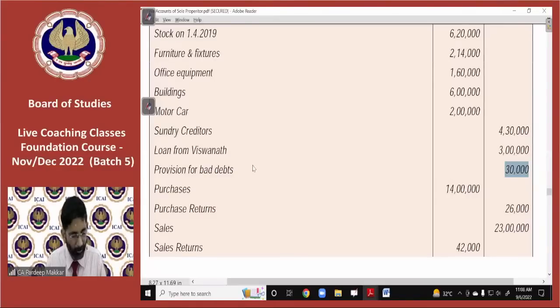It will not be treated as a reduction from assets. It will not be deducted from debtors as it is given in the trial balance. So when provision for bad debts is given in the trial balance, then it will be routed through the provision for doubtful debts account, the provision for bad debts account. We will do it within just the next 5 minutes.